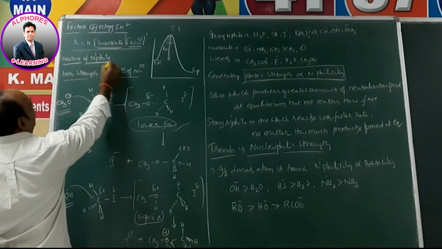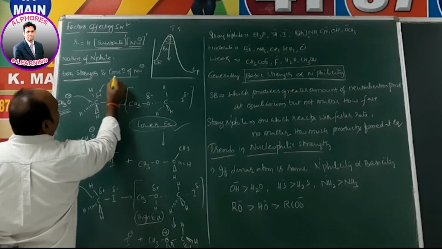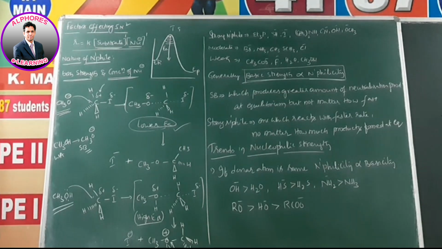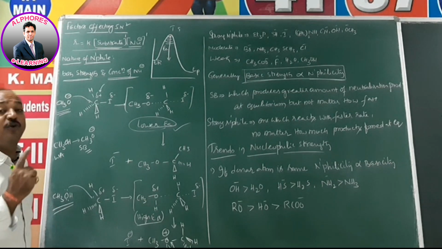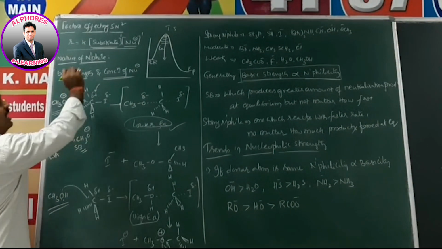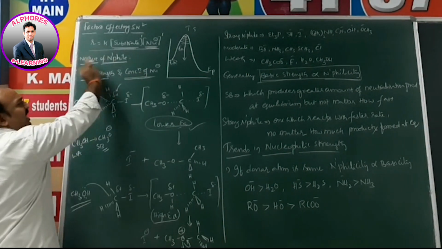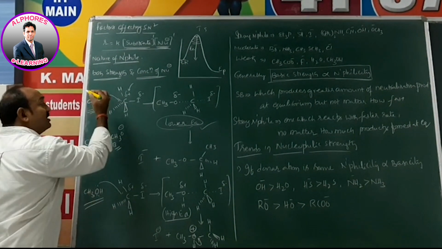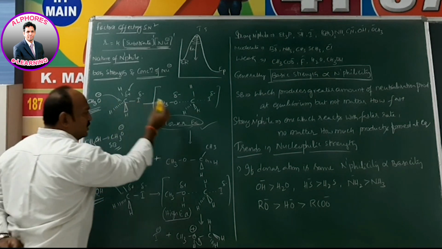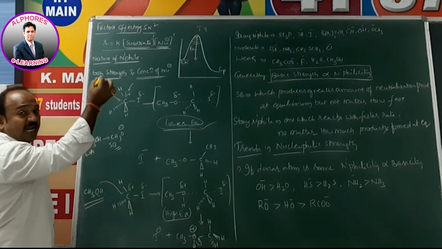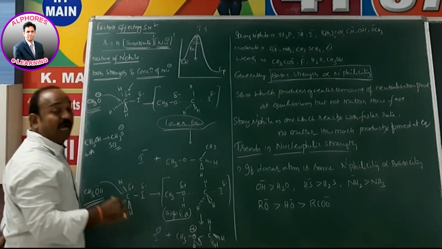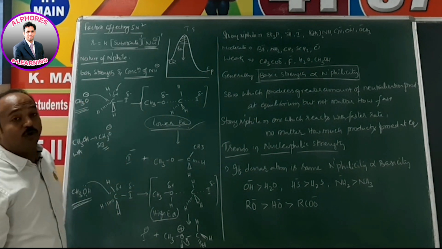That means with respect to the nature of the nucleophile, both strength and concentration of the nucleophile matter. Not only the strength of the nucleophile, but also the concentration of the nucleophile matters. Here we need to consider both. So far we discussed that if you increase the concentration, obviously the rate increases, that is clear. And in terms of strength, CH3O minus is a strong nucleophile, that's why it proceeds via lower activation energy, meaning the transition state energy is less, whereas CH3OH is a weak nucleophile, and it proceeds via higher activation energy compared to a strong nucleophile.